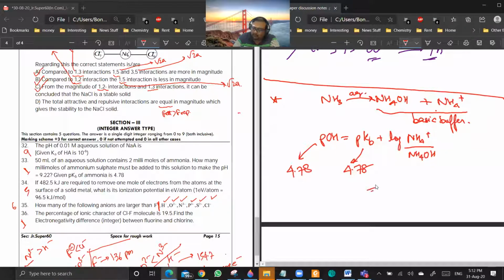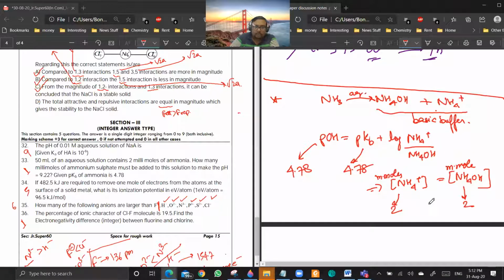So you can say that the concentration of NH4 plus is equal to the concentration of NH4OH, or millimoles of NH4OH will be equal to millimoles of NH4 plus. Now you see, 50 ml of an aqueous solution contains 2 millimoles of NH4OH, so this will also be 2 millimoles.